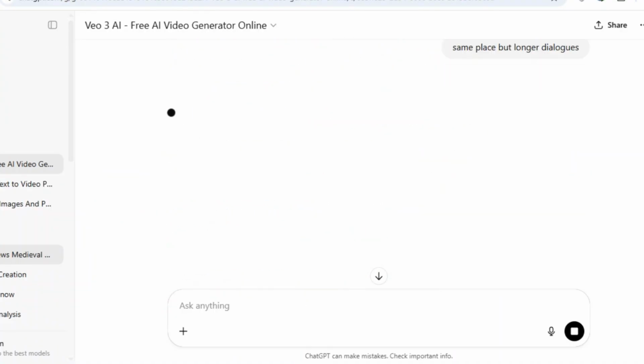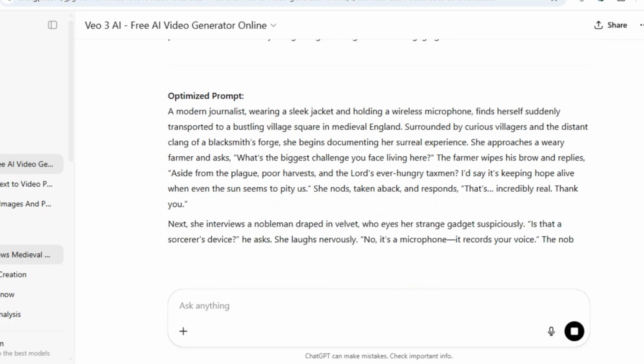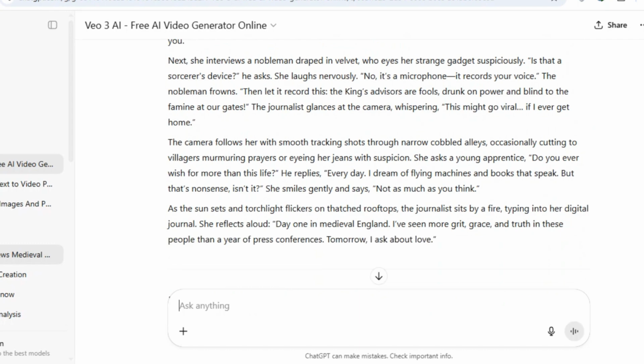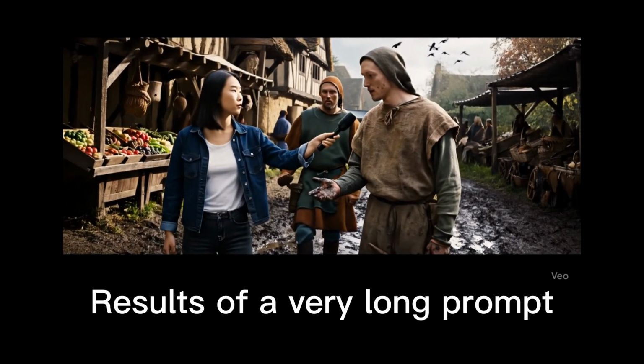Finally, do not put in prompt that has a lot of dialogue or a prompt that is very long. What happens is Veo 3 creates videos that are only 8 seconds max. Veo 3 is gonna cut your video if the prompt is very long or if your prompt has a lot of dialogue.